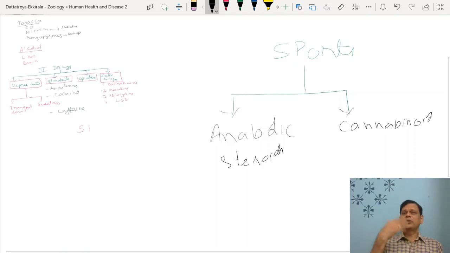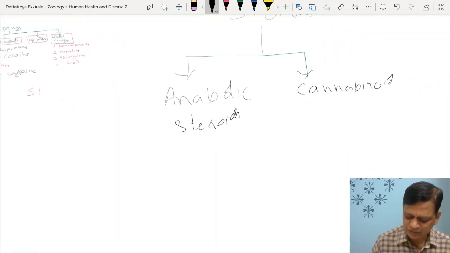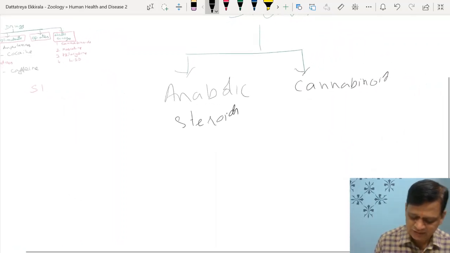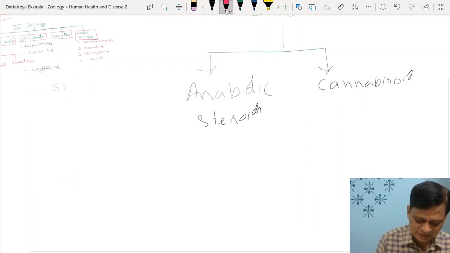Like premature baldness in males, increased aggressiveness, mood swings, and development of breasts, like some feminine characters are developed in males. In the same way, in females, they start showing enlargement of clitoris and hoarse voice, mood swings, depression, etc. These are all the things. So many of the psychological problems for treatment they use drugs, but misused also it creates psychological problems, right?